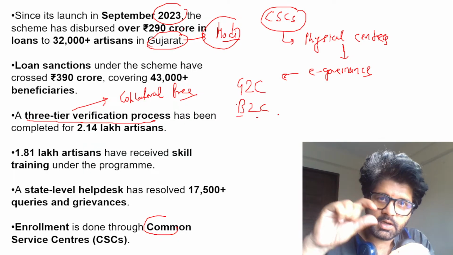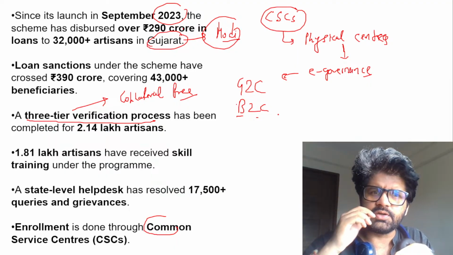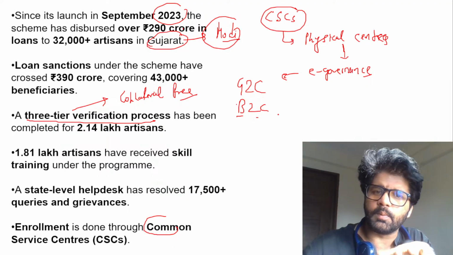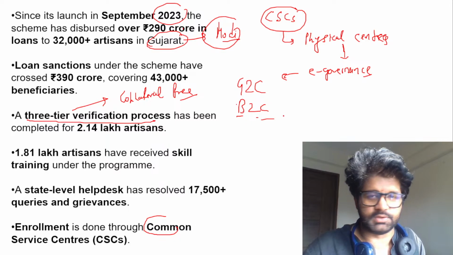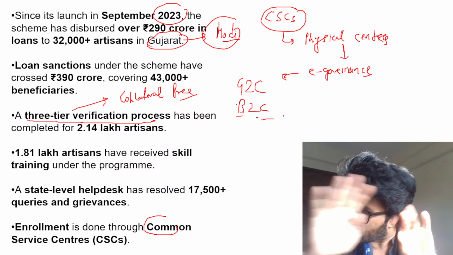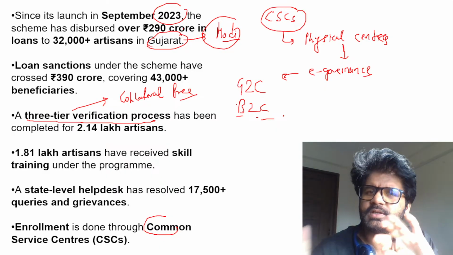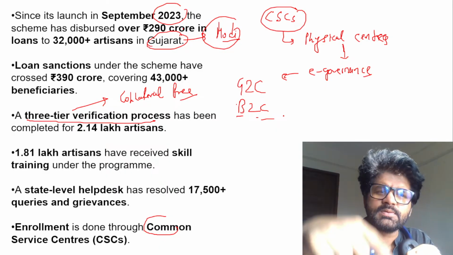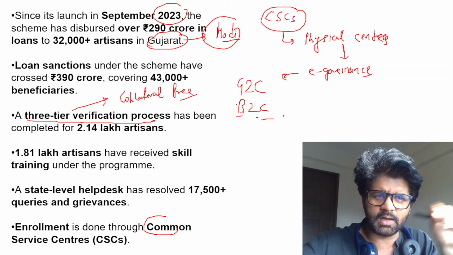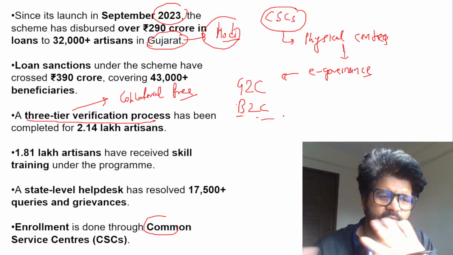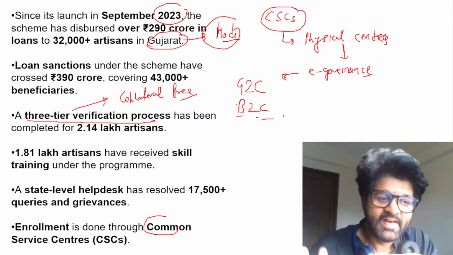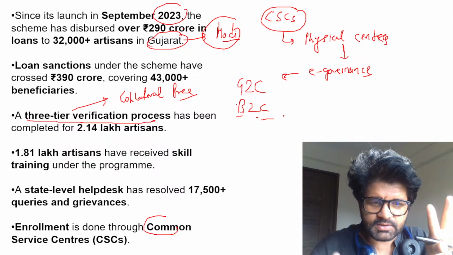G2C means, let's say government is initiating certain schemes, they have to be implemented, so government to citizens, and B2C, business to citizens. So G2C and B2C, they implement. Forget about all these words, G2C, B2C. Just remember: what are CSCs? They will be seeing these things. Verification has to be done, Aadhaar has to be linked, so they are the cyber cafes of their area. People, are you understanding? Hope you are understanding what CSCs are.